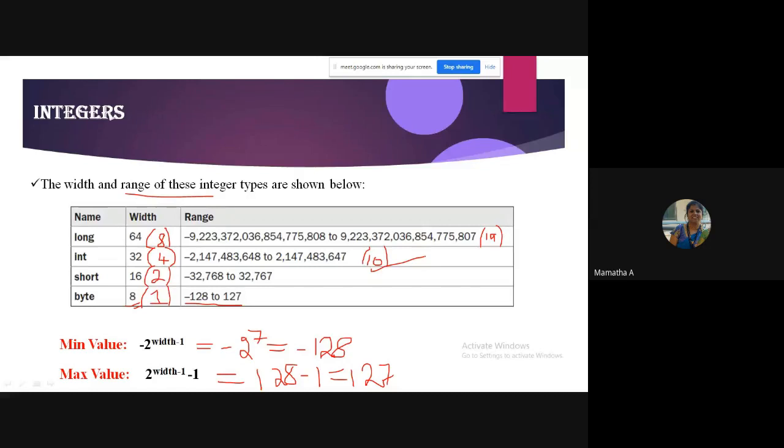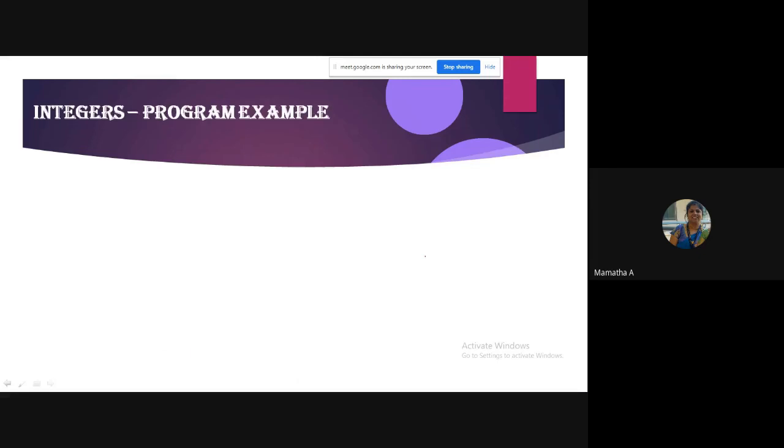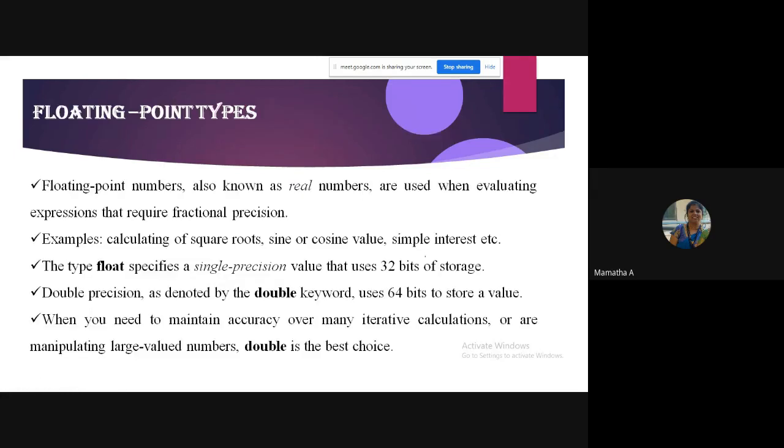Width is nothing but the number of bits, remember, the number of bits of the respective size. A small example I have just taken. I'll come back to this example later. So next is about the floating point types.